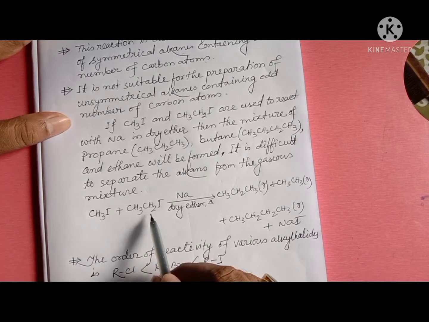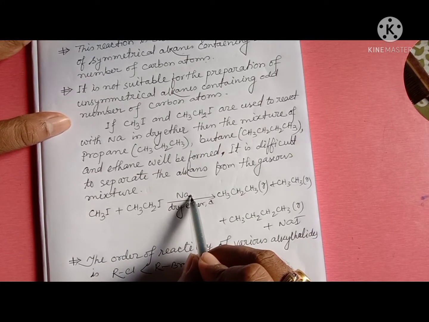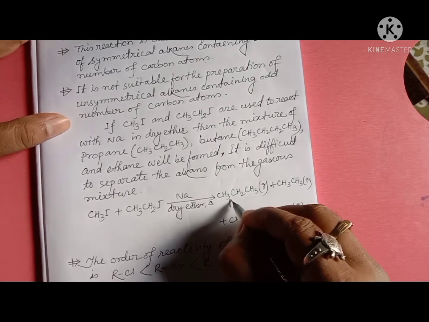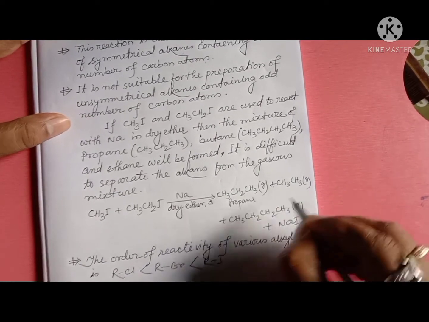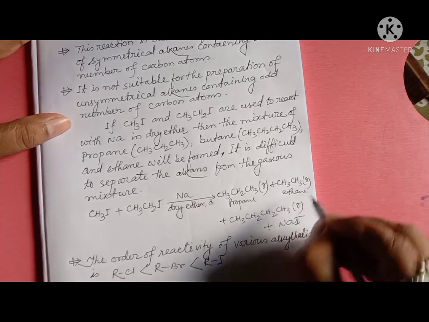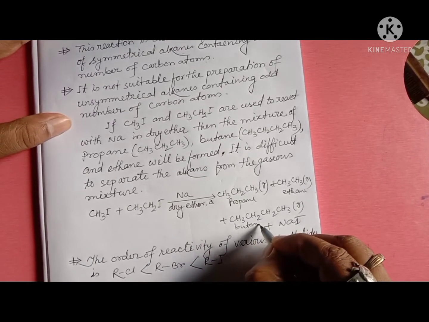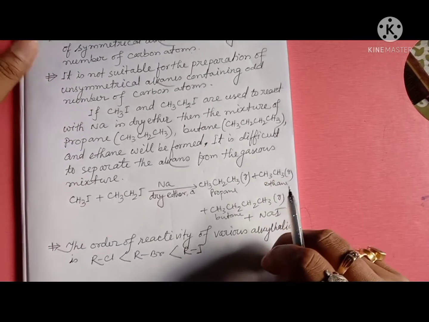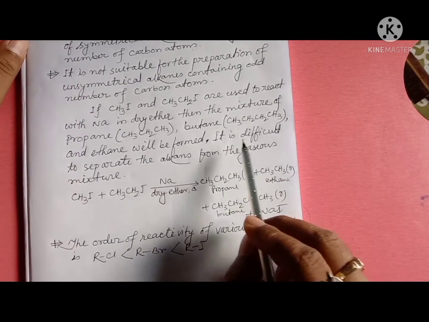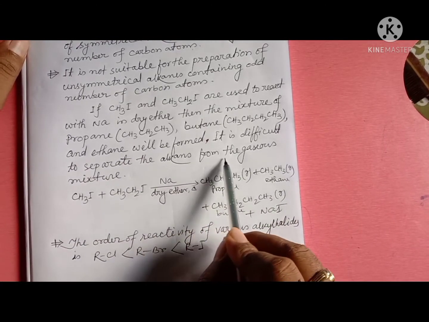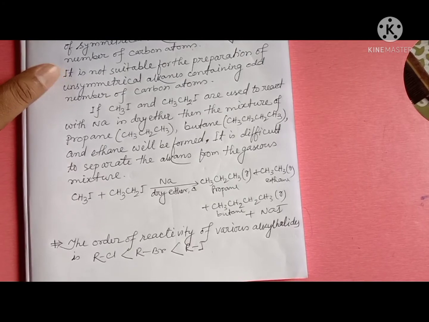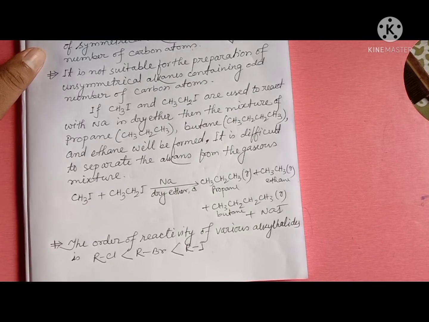All hydrocarbons are present in gaseous state, so it is difficult to separate the alkanes from the gaseous mixture. For this reason, Wurtz reaction is not suitable for the preparation of unsymmetrical alkanes.